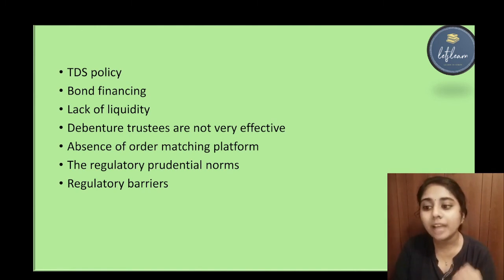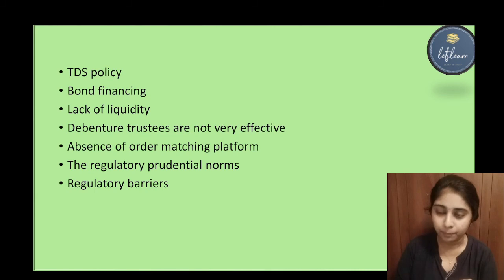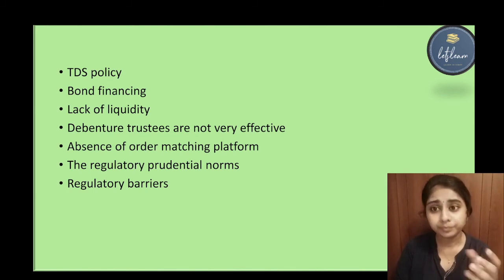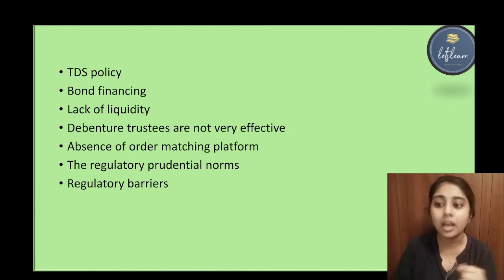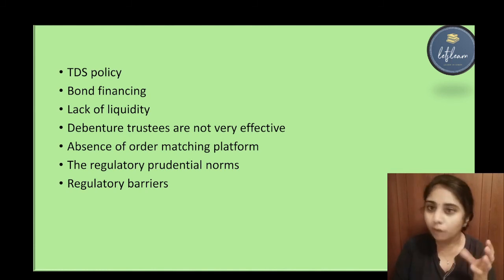Then the other one is absence of an order matching platform. As I told you, in a continuous market, the buyers and sellers are not meeting. They just give orders, and only if their orders match, the trade takes place. So there is an absence of an order matching platform. Because of that also, the debt market is not developing.